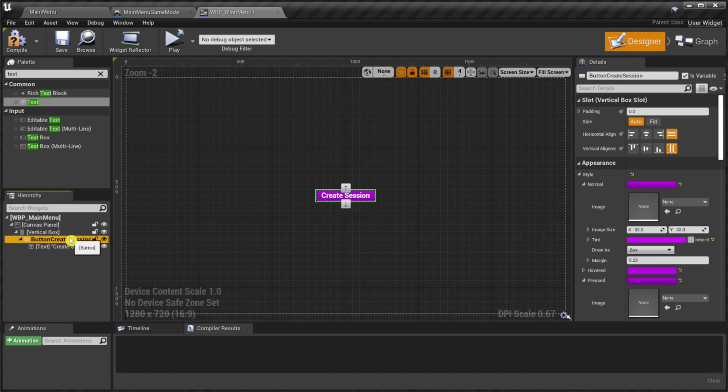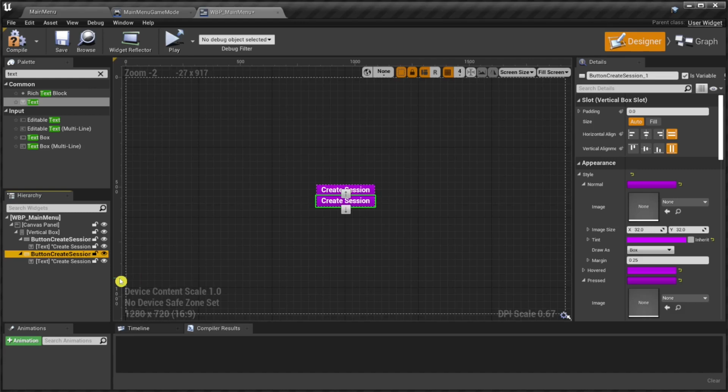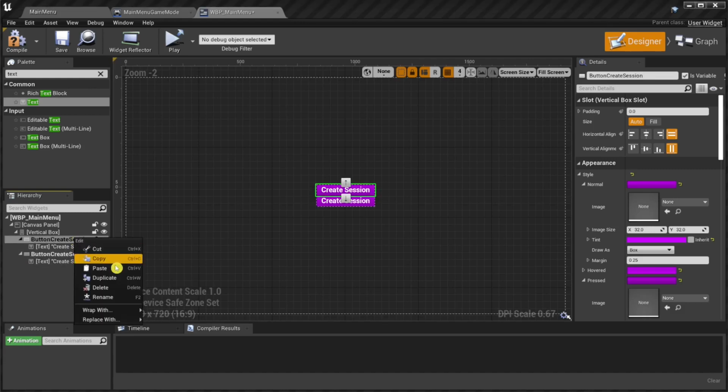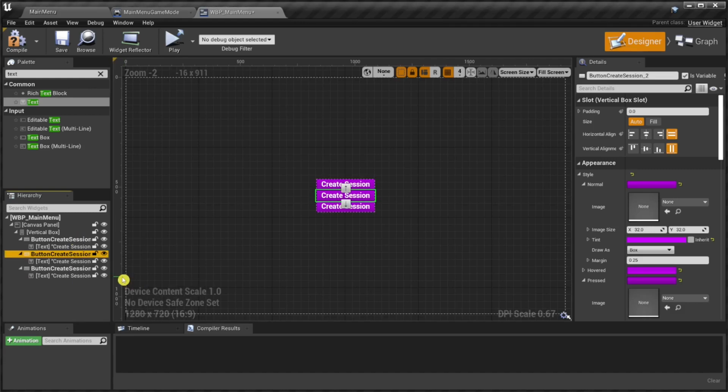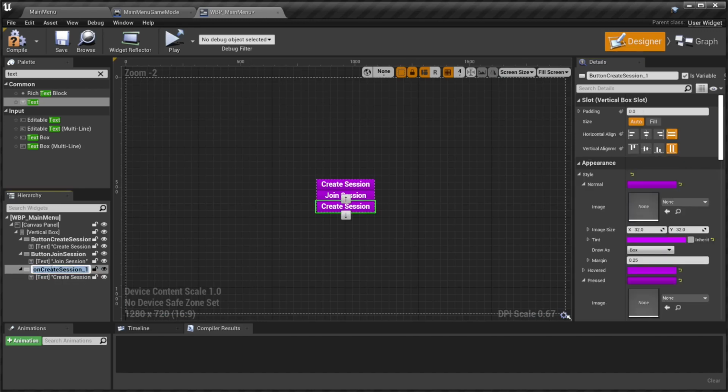We've prepared the first button and we duplicate this twice for a total of 3 buttons. The second button is the join session button, so we change it accordingly. And the third button is a quit button to quit the game.